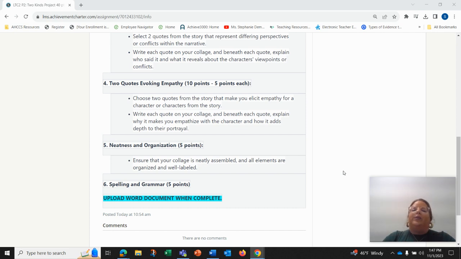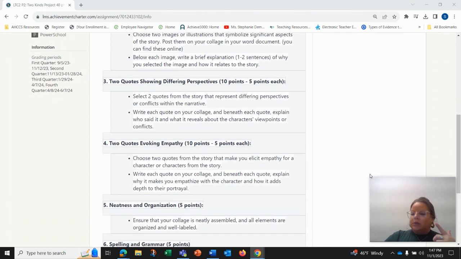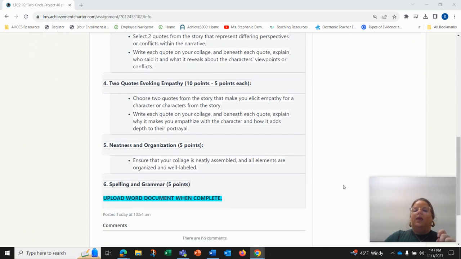Another 5 points will be for neatness and organization, and 5 points for spelling and grammar. When you've put all of these things in, when you've put your 2 images with 2 explanations, 2 quotes for differing perspectives with an explanation about the character, and 2 quotes that evoke empathy, you're going to upload your Word document and submit it. Thanks.